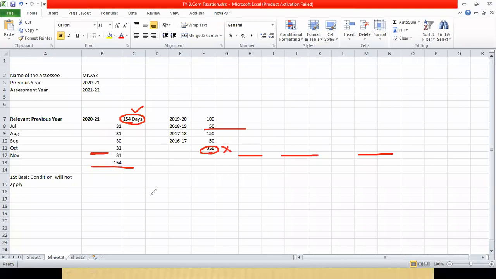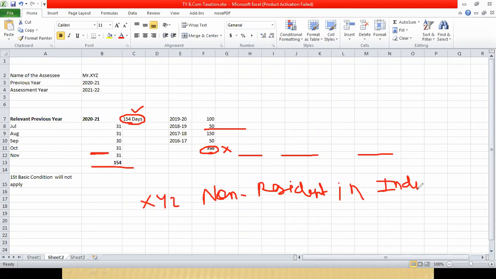So we will say that XYZ is non-resident in India because both the conditions are not satisfied. So we will say that XYZ is a non-resident in India for previous year 2021. So this is how you have to check.